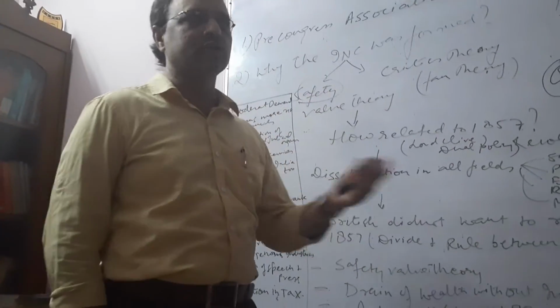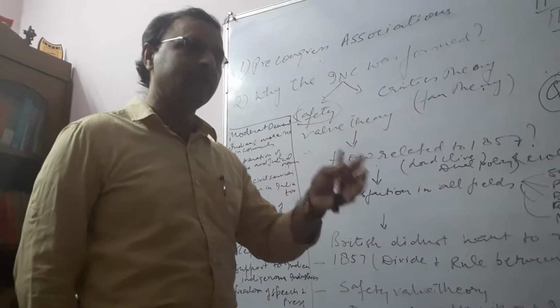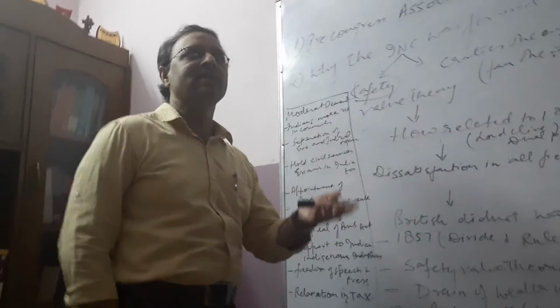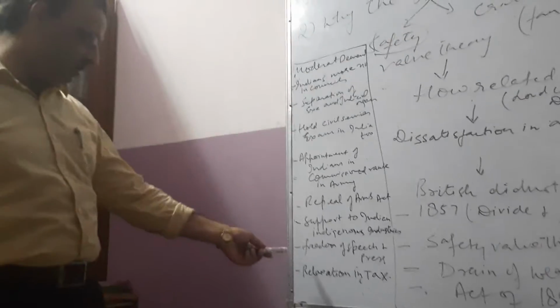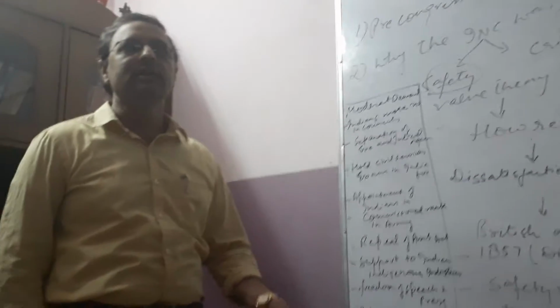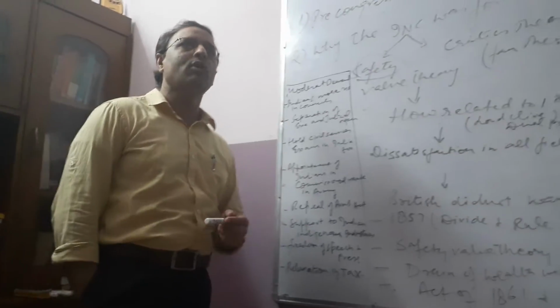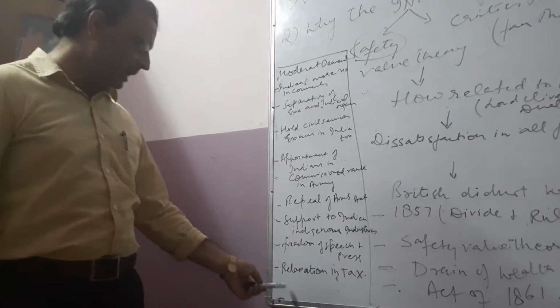And people used to purchase those goods also, because not all people are patriots. Their whole life is limited to their families only, so they used to purchase those goods. That's why Gandhi came with charkha and khadi in the 1920s in the non-cooperation movement, which we will see later. Then the next demand was freedom of speech and press, which was also not there. During the time of Lord Lytton, all these steps were taken. Ripon introduced some reforms up to an extent, but during Lytton's time, the freedom of speech and press was not there, and the Arms Act was there. So the moderates demanded freedom of speech and press and relaxation in tax.